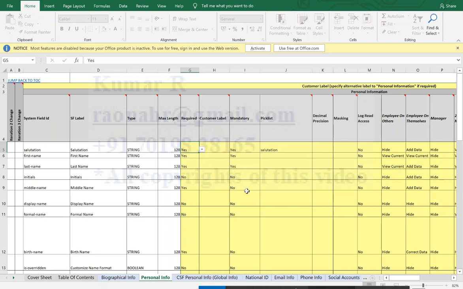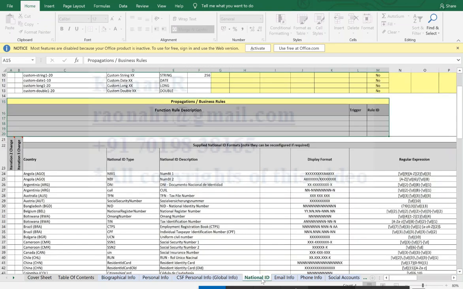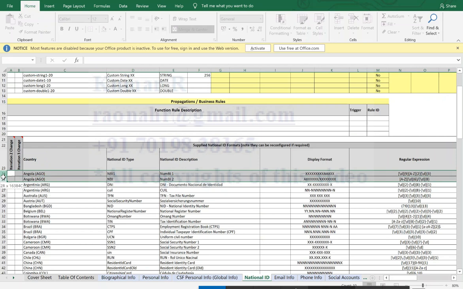So this is how we capture the business requirement. Once you have done the workbook, or when you are doing iteration 1, this should be updated and the configuration should be done in the system. Take the example of national ID: for all countries we have national ID. SuccessFactors has already provided values, but still get double confirmation from the client.